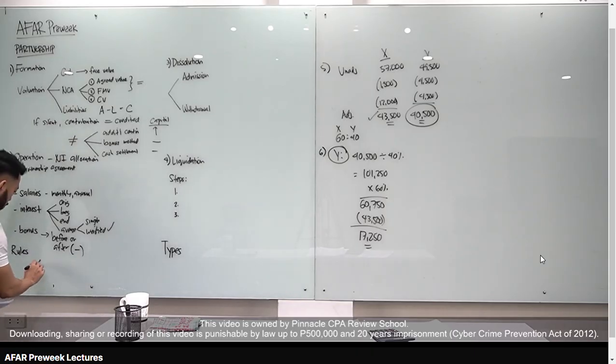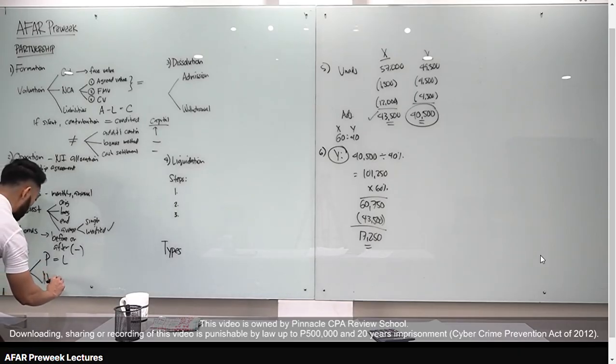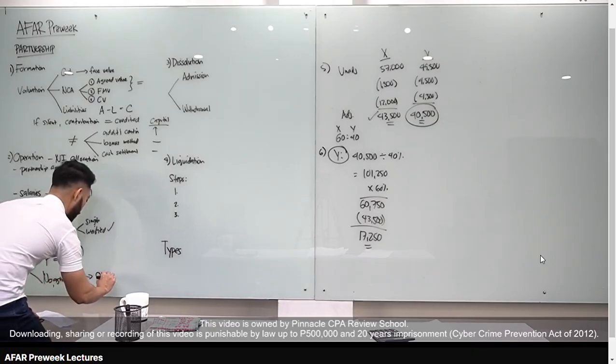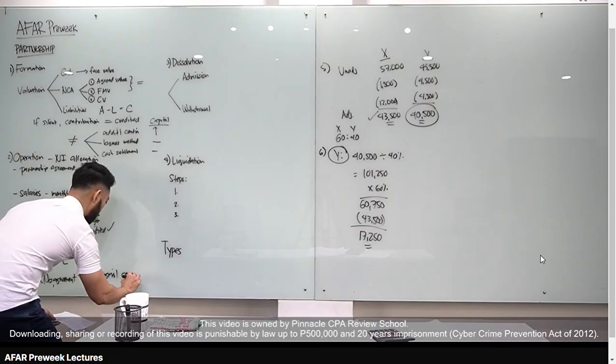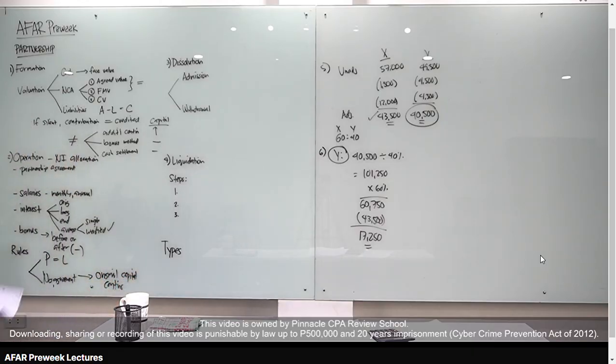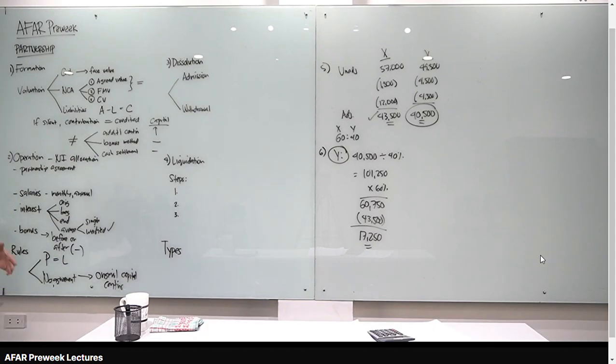If ang pinag-agrihan lang ng partners, yung paano i-allocate yung profit, and then let's say nagkaroon ng loss, i-allocate mo yung loss in the same way kung paano mo i-allocate yung profits. Okay? Now, if walang agreement, yung partners as to allocation of profit, ang susundin natin dito is their original capital contributions. Okay? Original capital contributions. Alright? So, yun yung mga kailangan yung tandaan, class. And also, yung salaries and interest na yan, salaries, interest, and bonuses, hindi yan expenses of the partnership.